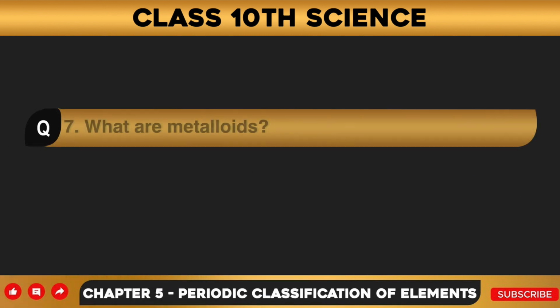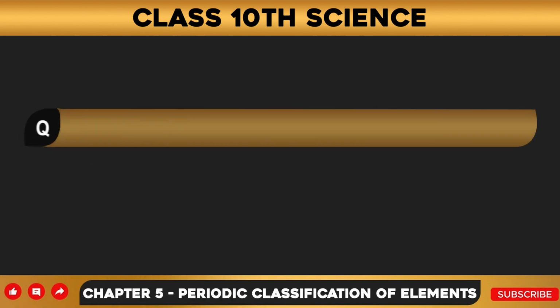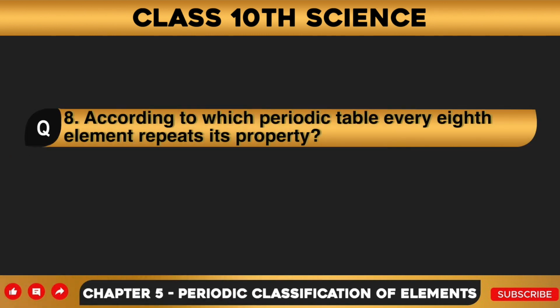Question number 7. What are metalloids? Answer to this question is, elements which are intermediate in properties between metals and nonmetals are called metalloids. Example, boron, silicon. Question number 8. According to which periodic table every 8th element repeats its property? Answer to this question is, according to Newlands' octaves, every 8th element repeats its property.